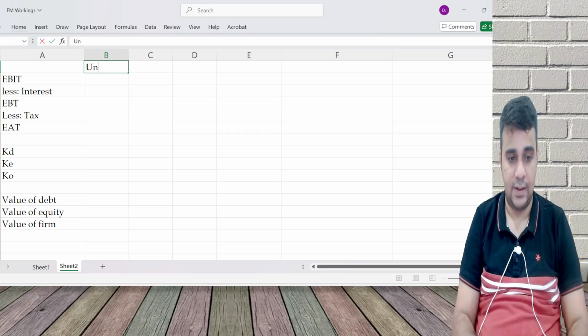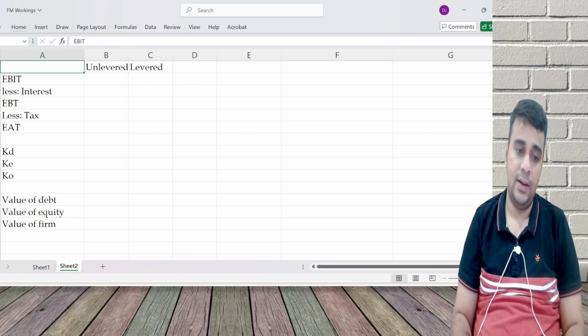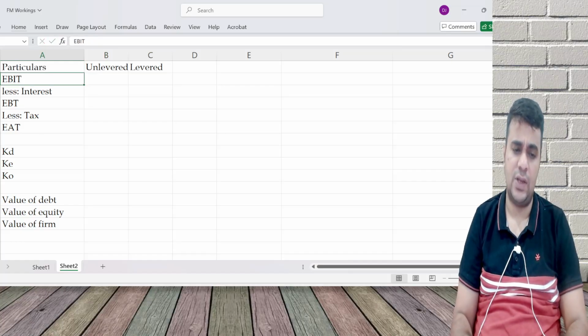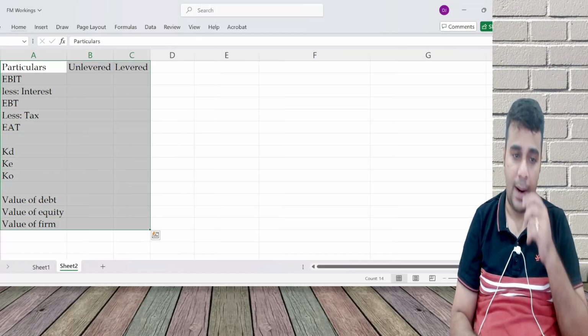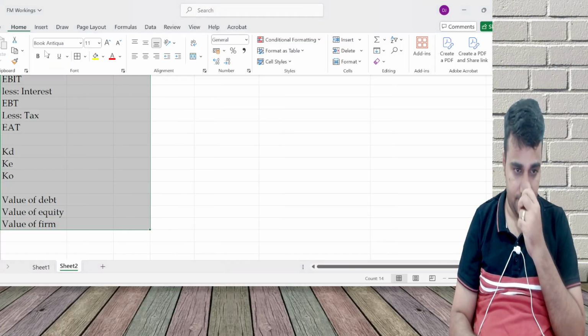As of now, it is unlevered and it will become levered. This is the format I use in every question. Most of the problems which I do are format driven, unlevered and levered.